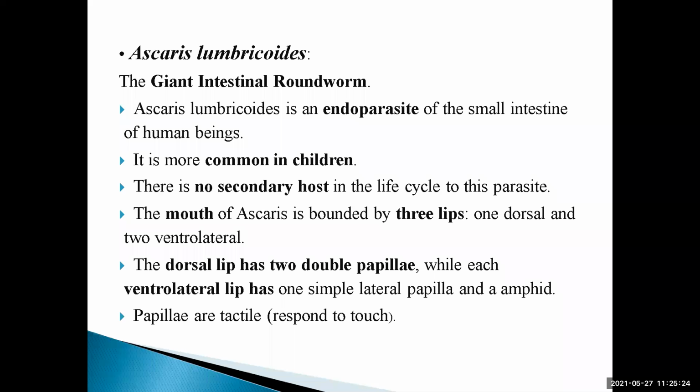Now, what is meant by endoparasite? Endoparasite means it lives inside the body. And if the parasite lives on the body externally, that is known as an ectoparasite. Okay. Now, I think you must know about the parasite. Parasite means the animal which lives upon another animal for its livelihood.